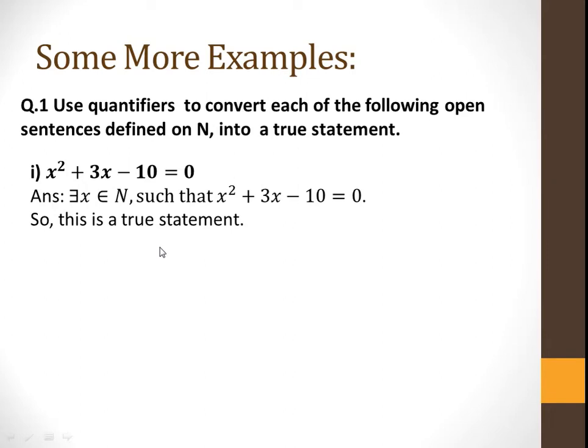Okay. Now see another example. n square greater than or equal to 1. If you use the quantifier here for natural numbers, then we know that for all n belongs to N, n square is greater than or equal to 1. So for every natural number, the square of every natural number is always greater than or equal to 1. So obviously this statement is a true statement.